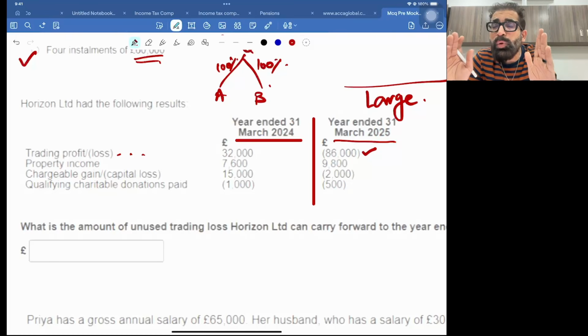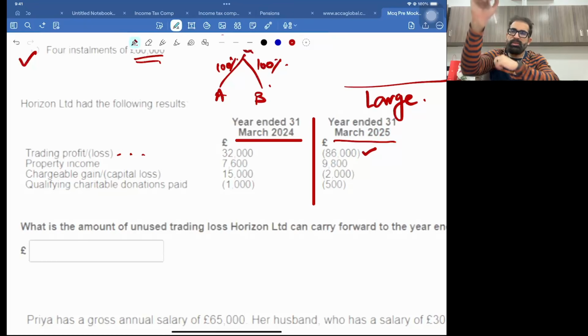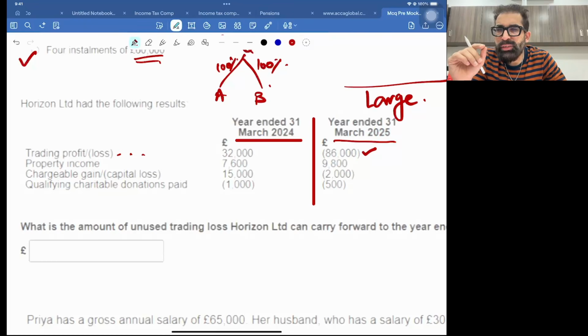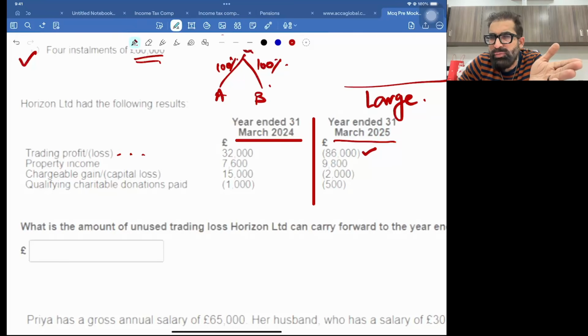Means no partial claims. Okay, now next thing is the remaining amount will be set off in the last 12 months total profits. Again, no partial claims, your QCD will be wasted. Then your remaining amount will be carried forward.